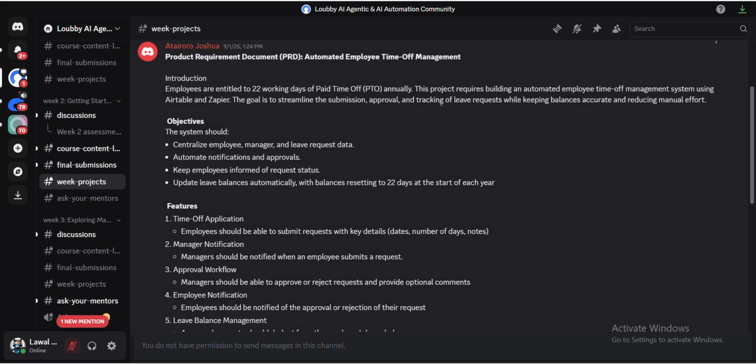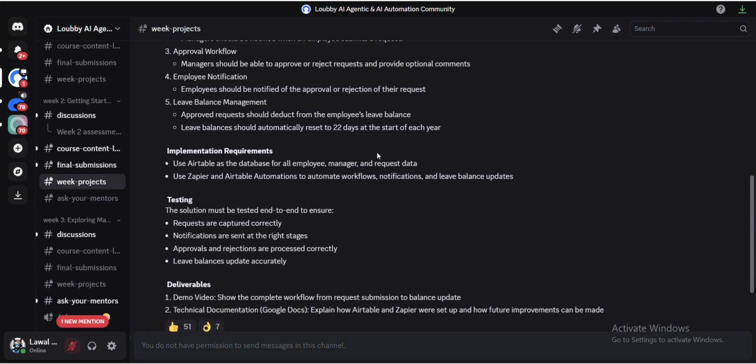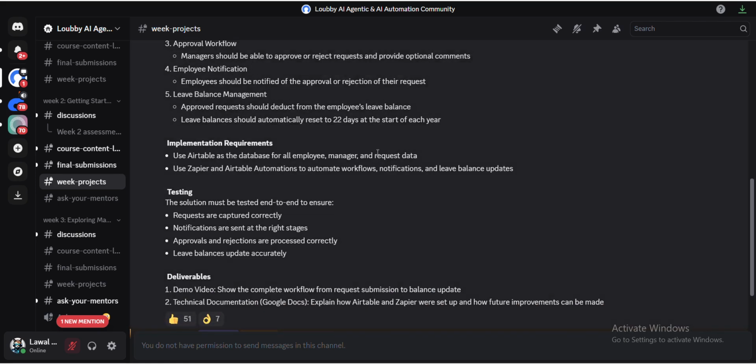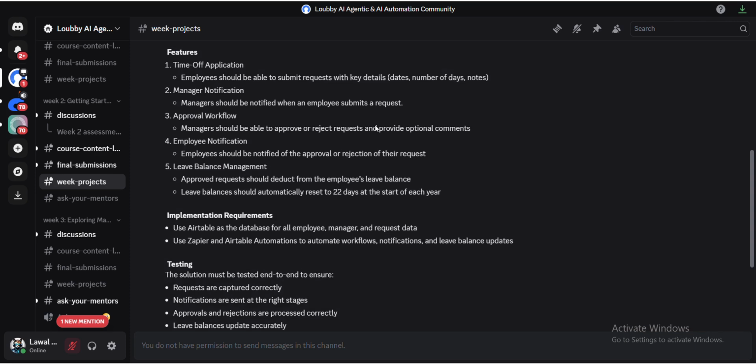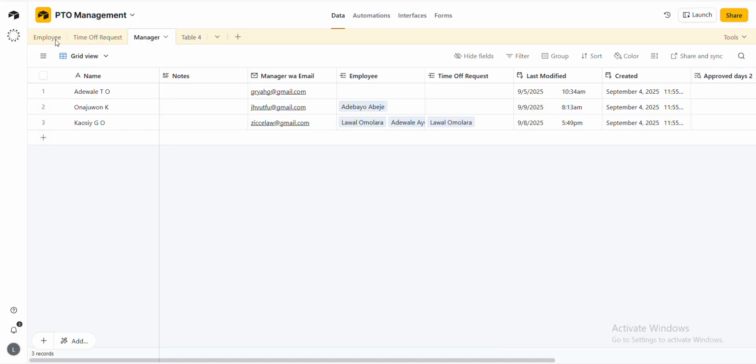So during the year they will be requesting for their off up till 22. Once it is 22 days, they won't be able to request for more. If they request, the manager is going to decline. So I believe that is clear now. Just leave all these jargons you are seeing on the screen, because you might not understand them if you keep on reading in English without understanding what exactly you want to build. So now I'm going to show you mine.